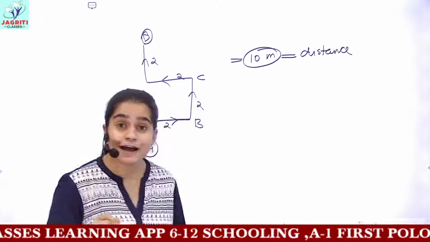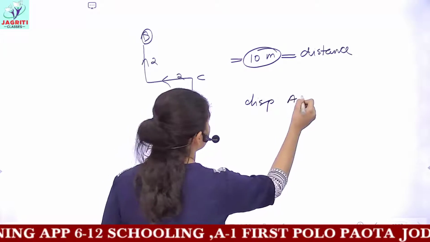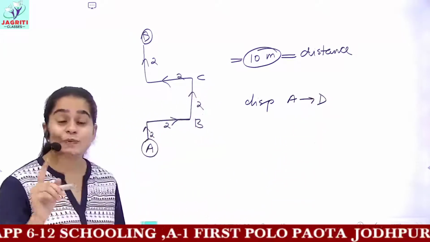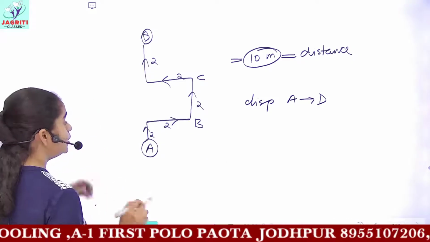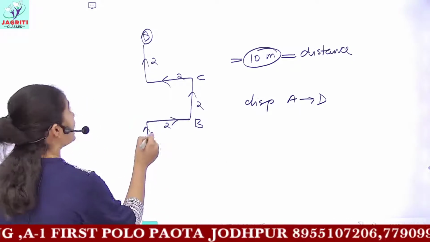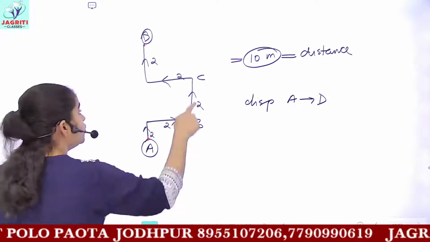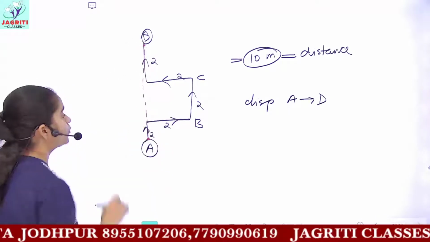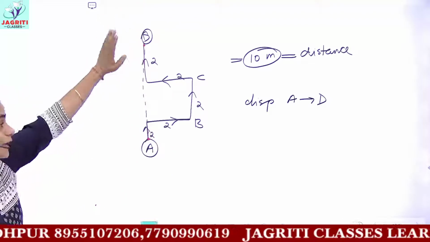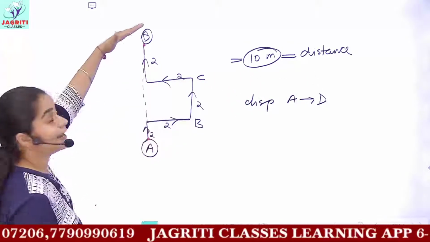But now if I ask you what is the displacement from point A to point D, then displacement is a vector quantity, which means shortest distance. If you have to find the shortest route from point A to point D, then you will not follow this path. The shortest would be a straight line from point A to point D. So displacement is always the shortest distance between your starting and ending position.